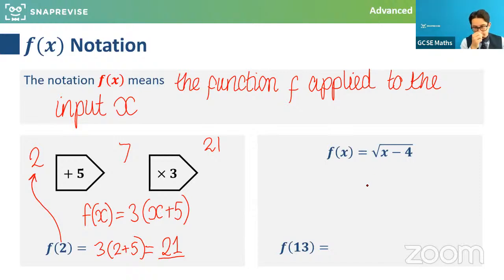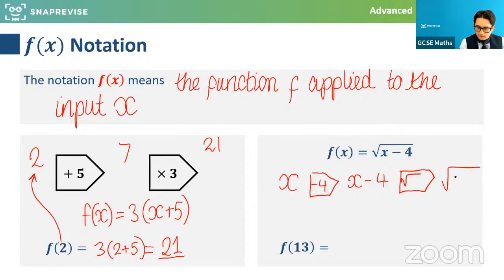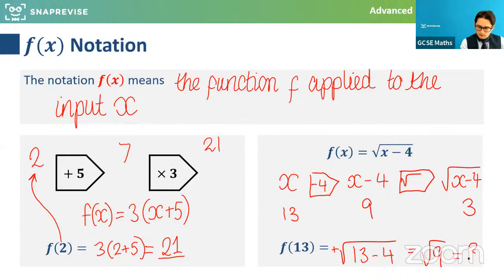Right, let's look at this one here. So we've got an input x, and what happens in this function is we take away 4, and then after that process, we square root the whole thing, and the output will be the root of x minus 4. So if we put 13 as x, we take away 4, we get 9, and root it, we would get 3. And I'm taking the positive square root here. Brilliant. Right, so hopefully everyone's happy with that.